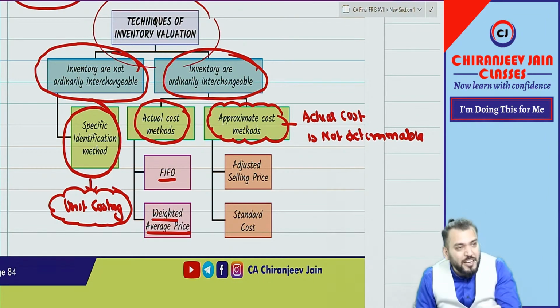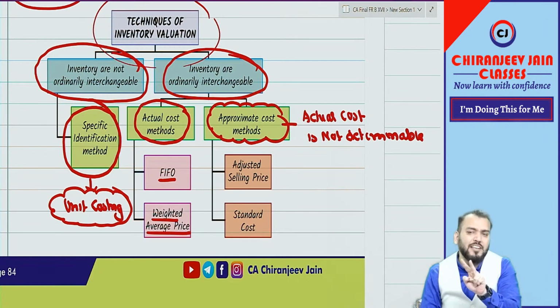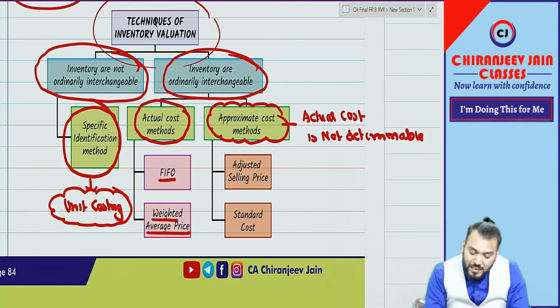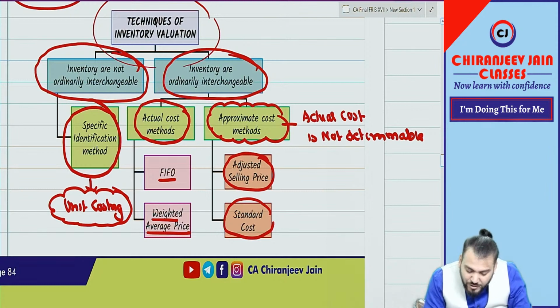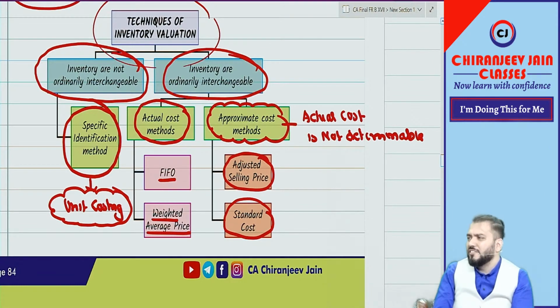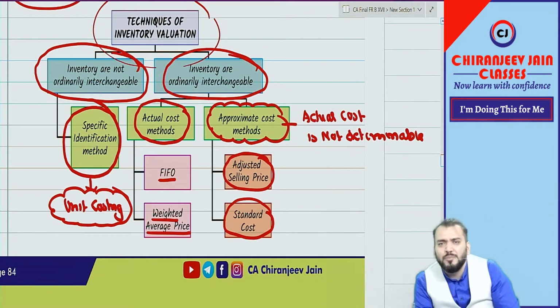And if it cannot be determined, then go for two techniques given by Indians too. One is known as adjusted selling price method, one is known as standard costing. I hope you know standard costing. Standard costing is totally based on some estimation based on what? Normal efficiency level. Standard costing you have done, na?